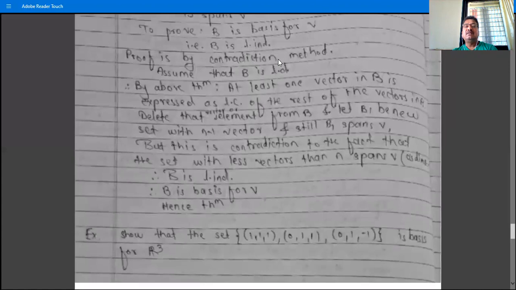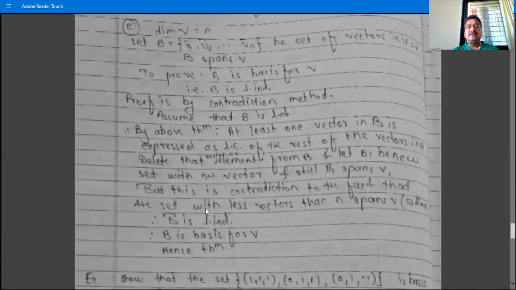So the assumption that B is linearly dependent is wrong. If B were linearly dependent, we would have a set containing fewer than n vectors which spans V. As the dimension of V is n, no set of fewer than n vectors spans V. Therefore B is linearly independent, and therefore B is a basis for the vector space V. Hence the theorem.